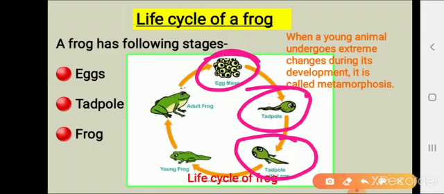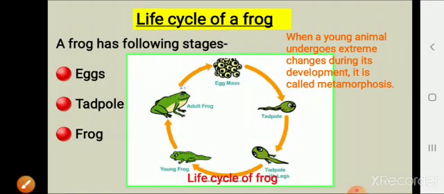Lungs begin to develop in this stage, preparing the frog for its life on land, because we all know that frogs are amphibians. Amphibians means the animals who live on land as well as in water. So finally a fully developed frog with lungs and legs hops out from the water.